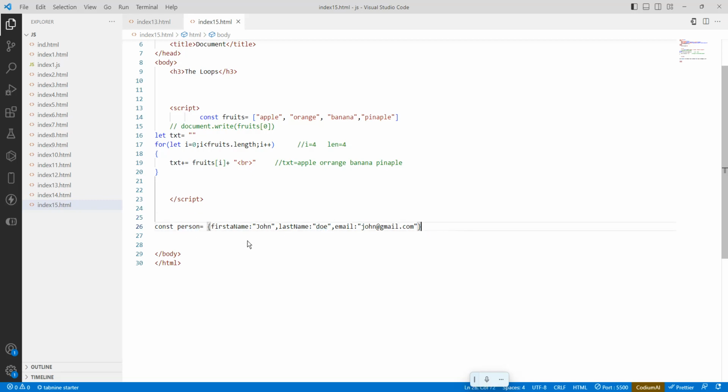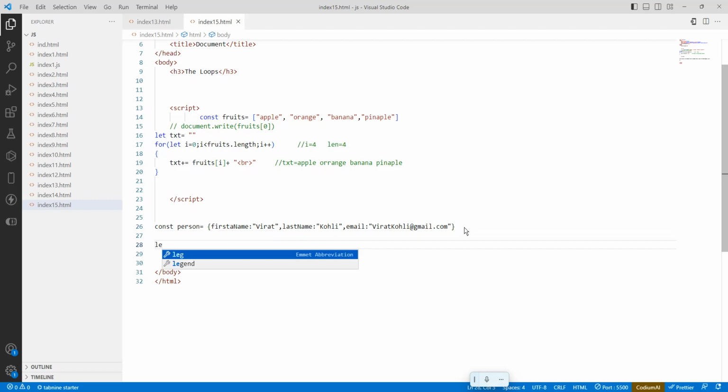Okay. So I will do one more thing. I will change the values to Virat Kohli, with email Virat Kohli at gmail.com. Just save it. I want to print the object. So let me take one more variable, let txt2 equals an empty string. So I took one empty string variable here.